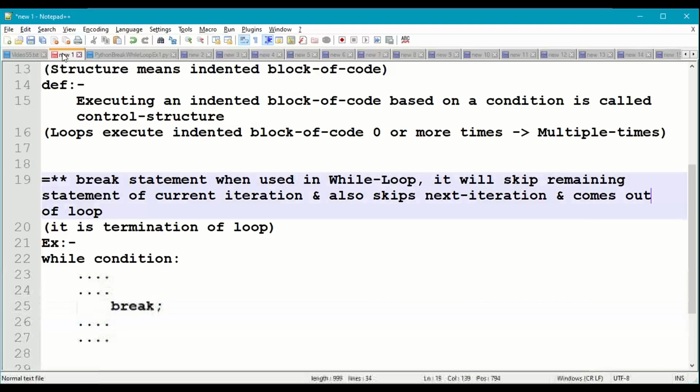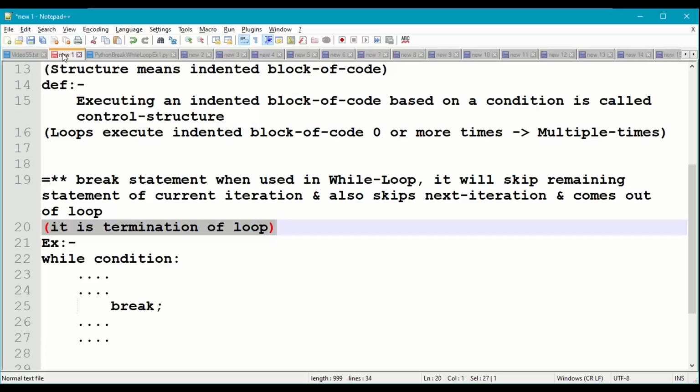Now coming to break statement. When we use break statement in a while loop control structure, it will skip the remaining statements of the current iteration, and it also skips the next iterations completely and comes out of the loop. So this is like termination of the loop then and there itself.